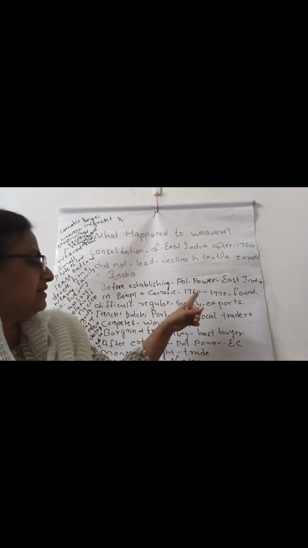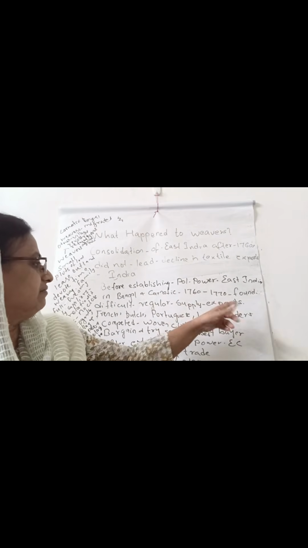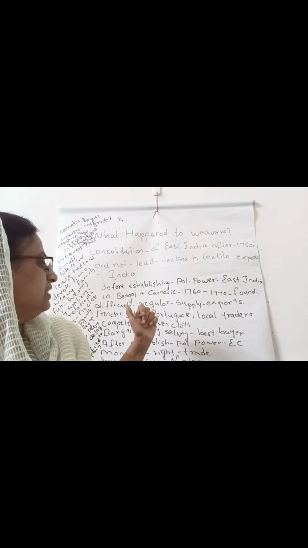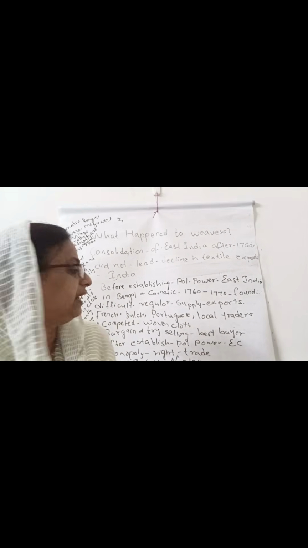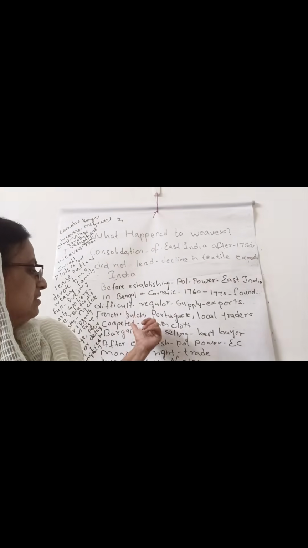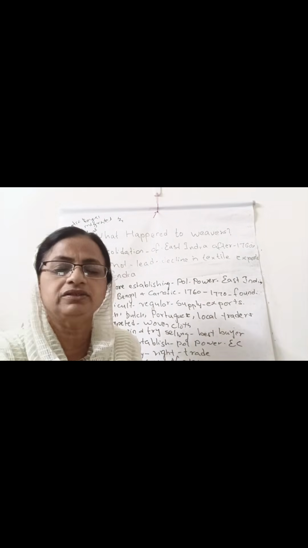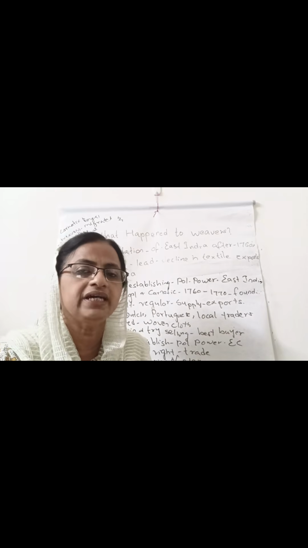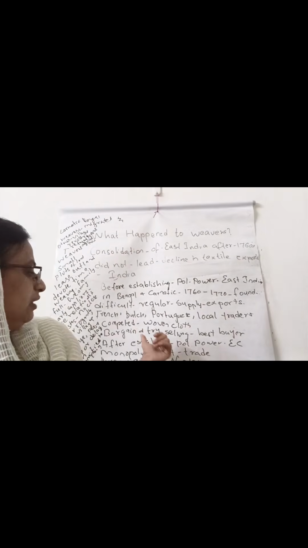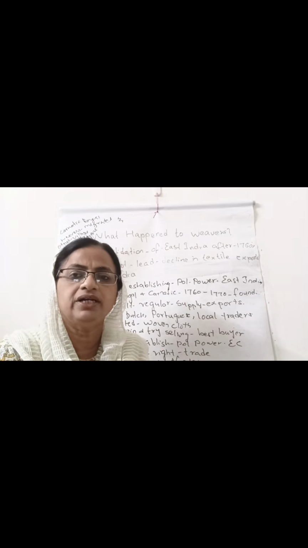Before establishing their political power in Bengal and Carnatic in 1760 and 1770, the companies found it difficult to supply exports from India. The French, Dutch, Portuguese and local traders all competed in this industry to get woven cloth. They also bargained and tried selling to the best buyer. That is, they wanted to get the best buyer.